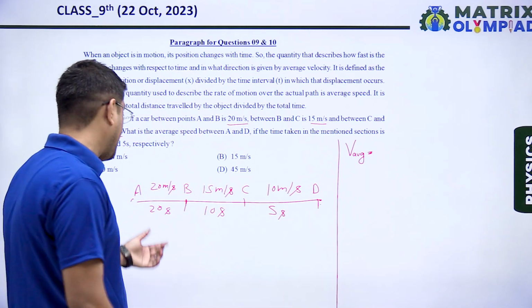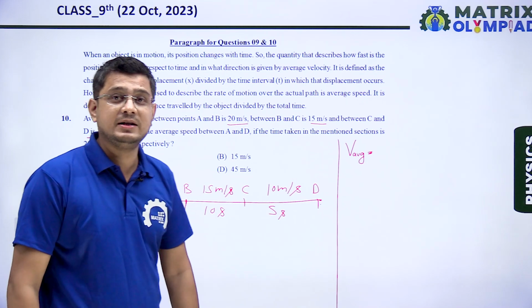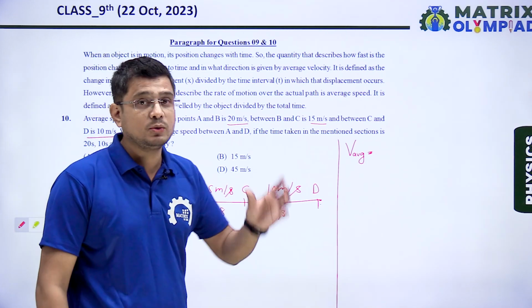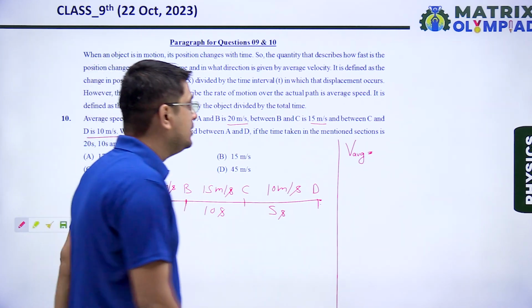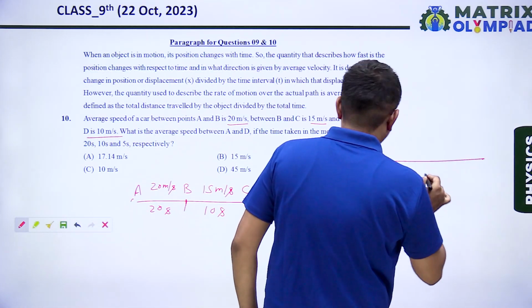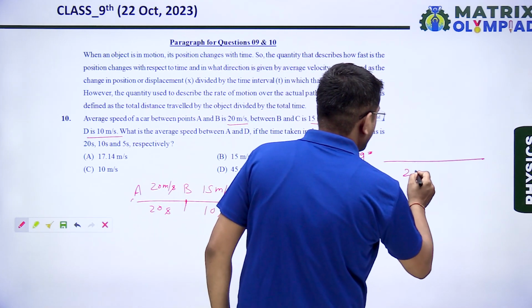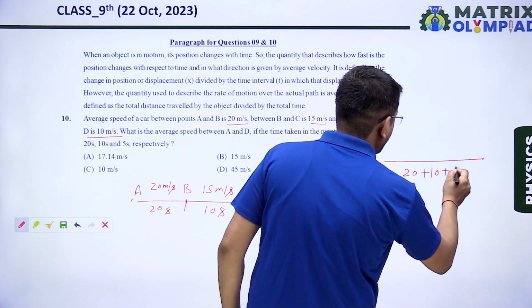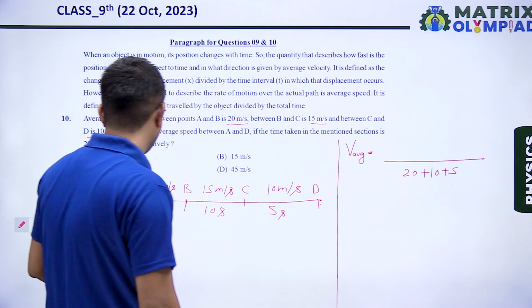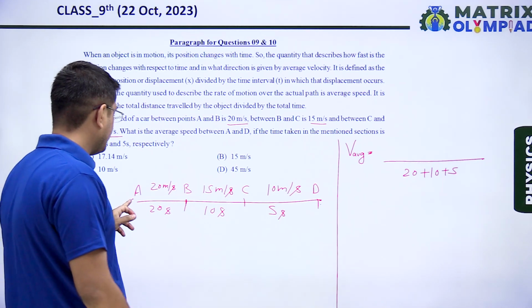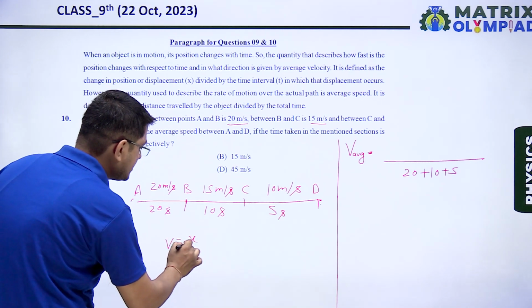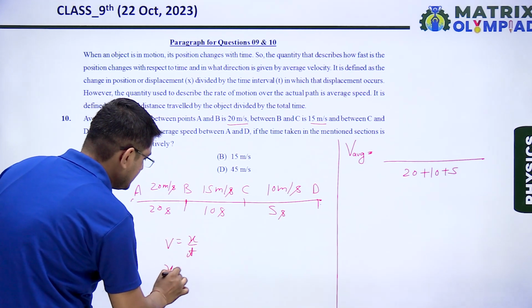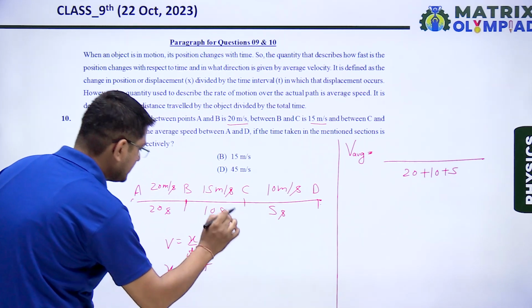So we know that we have total time but we don't have total distance. So first we have to calculate total distance. We will add it and we'll divide by total time taken. So we know that total time taken is 20 plus 10 plus 5. Now we have to check how much distance is traveled from point A to B. We know that speed is equal to distance upon time. So distance is equal to speed multiplied by time.